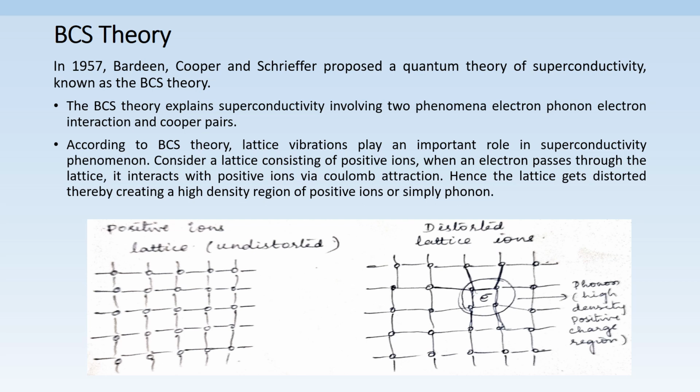When an electron travels along a lattice, the distortions follow the electron path. This is explained for a single electron. But if the number of electrons is increased, more and more phonons are produced. So the physicists Bardeen, Cooper and Schrieffer got the Nobel Prize for this theory in 1972.